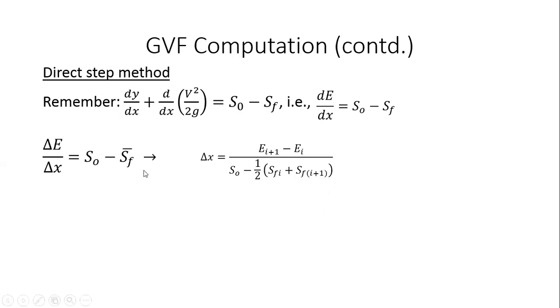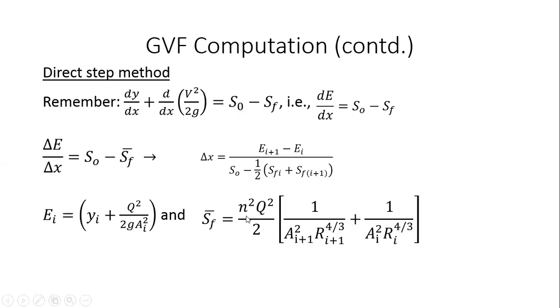I quickly estimate delta X, and then I move over that entire length, and I'm able to estimate the overall length. So EI, for example, will be simply YI plus Q square by 2G AI square, right? So this is fairly straightforward. If I know YI and I know Q and I know the channel cross section, I can find out EI very easily. And what about SFI?